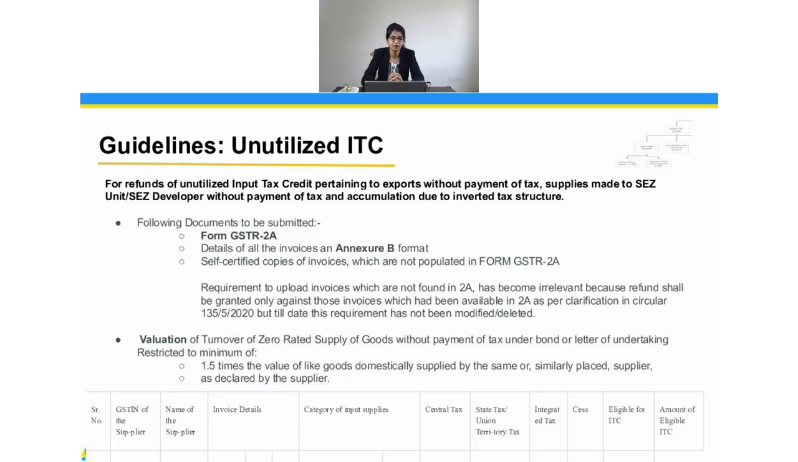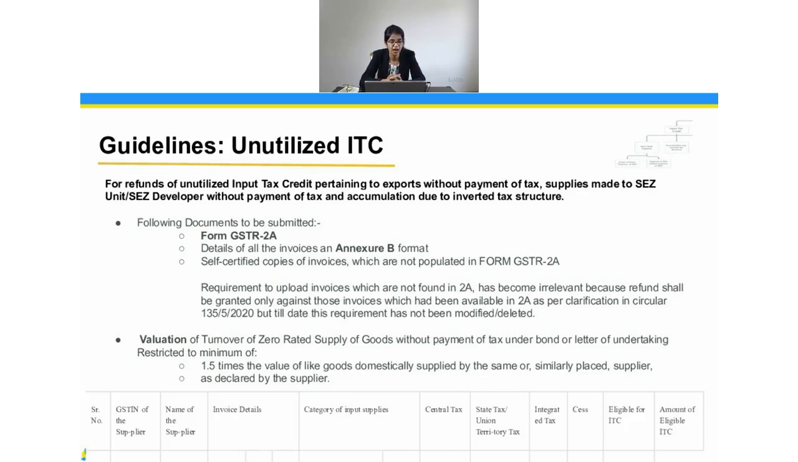So the first guideline is in respect of the accumulated ITC which you have. Whenever I'm talking about the accumulated ITC, usually I have it in case of zero rated supply, whenever I'm doing it against the LUT, or the second case could be inverted duty structure, because there I have this accumulated duty. So while you're filing the application, you also have to submit your form GSTR 2A, and you have to give the detail in Annexure B. So Annexure B here is given for your reference. This is the information which is given in Annexure B.